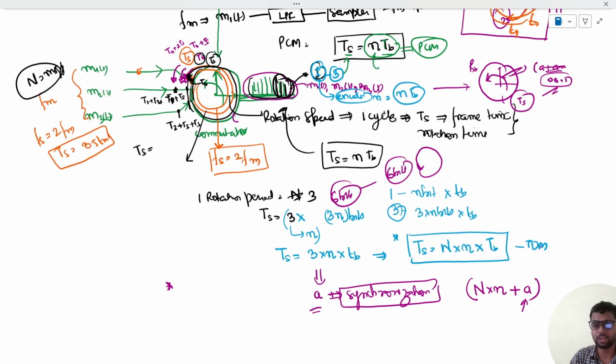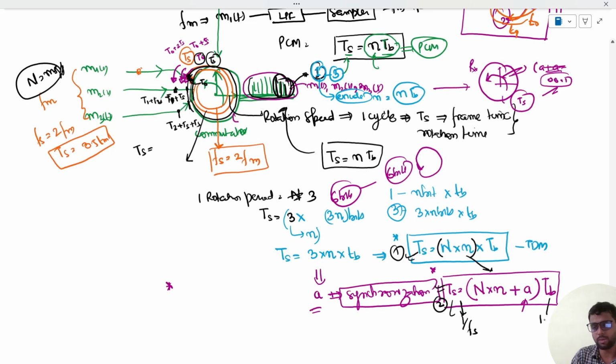This is the total number of bits that is now being sent to synchronize the commutator, multiplied by the timing of one bit. This should be the total time of one frame, or we can say the sampling time. So this is another important formula that you should remember. In the total bits, we have just added the synchronization bit. The remaining thing is the same. This is one formula, and this is the second form, which has to be remembered. And remember, TS can always be substituted as 1 upon Fs, and TB can always be substituted as 1 upon RB. So RB is known as the bit rate, and Fs is known as the sampling rate.